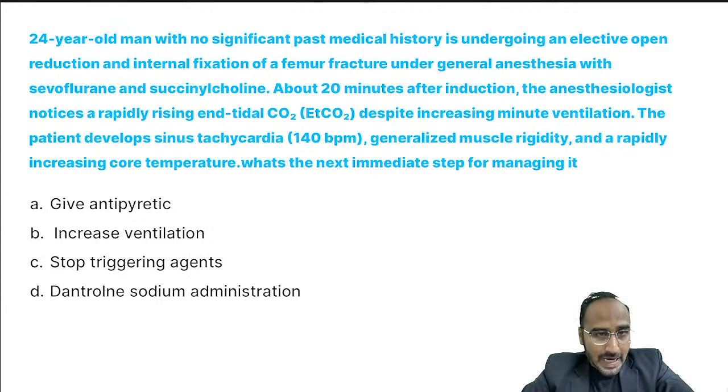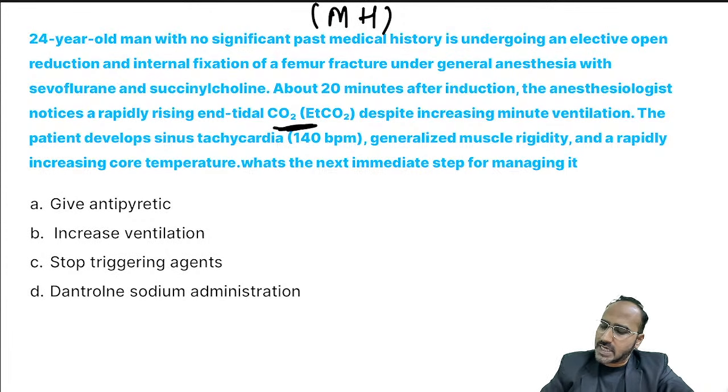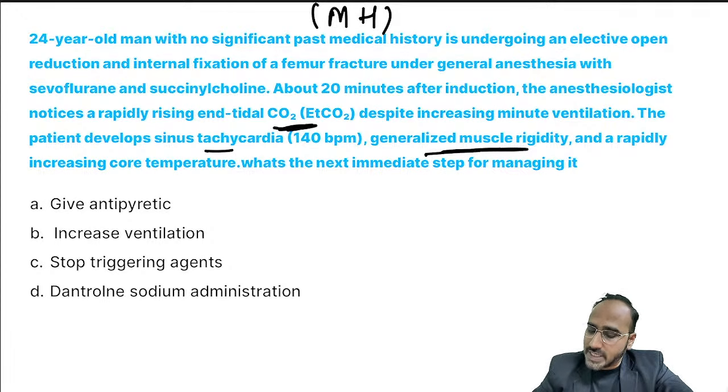Next, guys, a 24-year-old man with a significant past medical history is undergoing an elective open reduction internal fixation for femur under general anesthesia with sevoflurane and succinylcholine. After 20 minutes after induction, the anesthesiologist notices a rapid increase in EtCO2. A rapid increase in EtCO2 usually gives an alarm that there might be a case of malignant hyperthermia. With that, we'll see what are the other things that justify the diagnosis. The patient is having tachycardia and generalized muscle rigidity, that is very, very important, with rapidly increasing core temperature. That gives you a clinch of malignant hyperthermia.